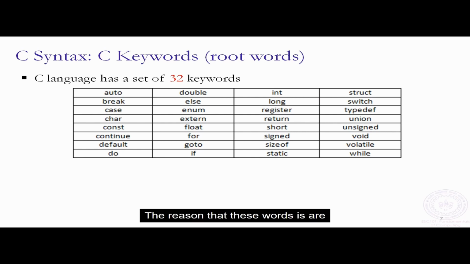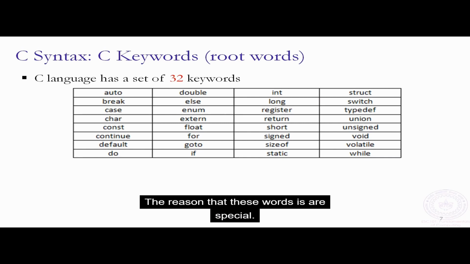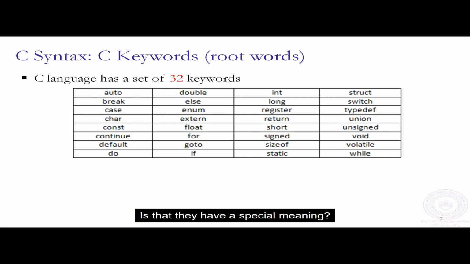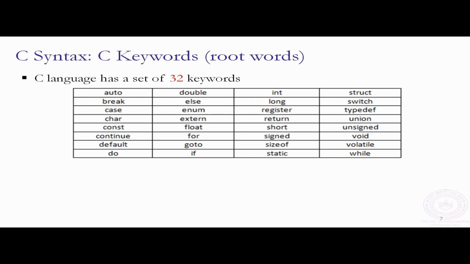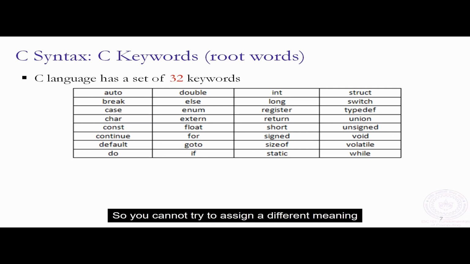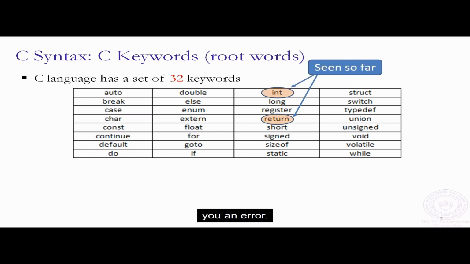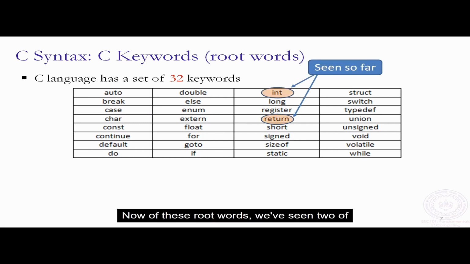The reason that these words are special is that they have a special meaning to the C compiler. So you cannot try to assign a different meaning to these words in your program. If you try to do it, your compiler would give you an error. Now, of these root words, we've seen two of them already. We've seen int and we've seen return.